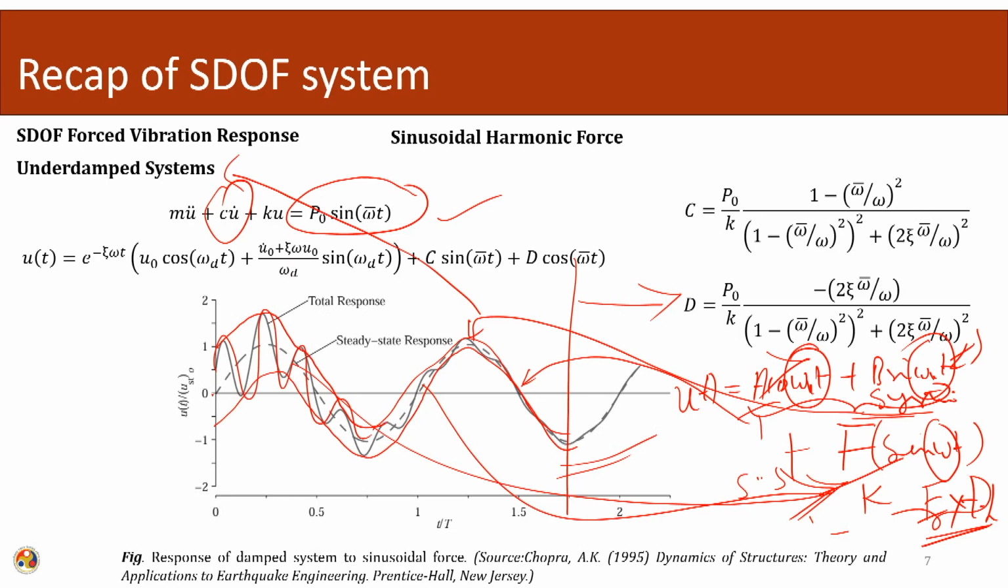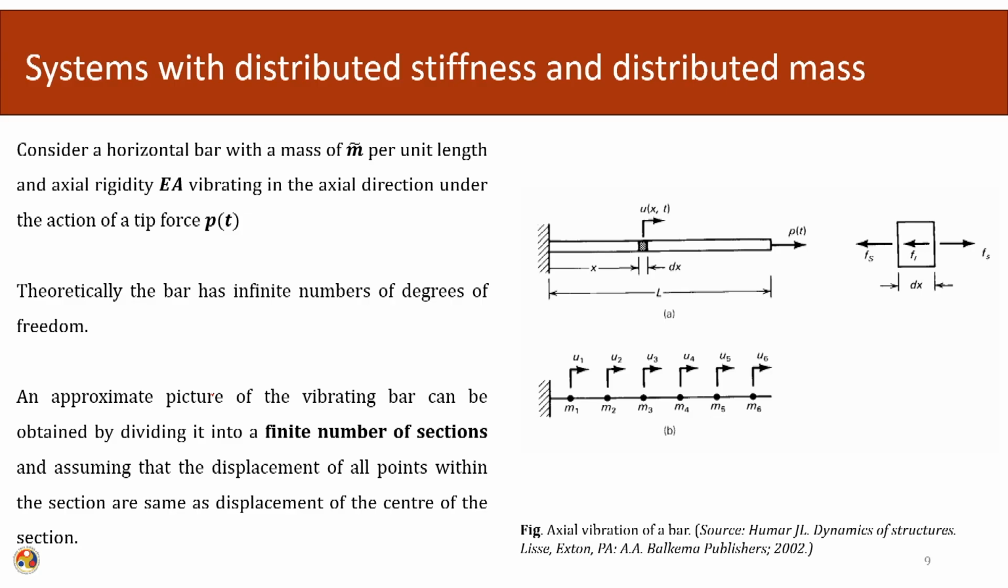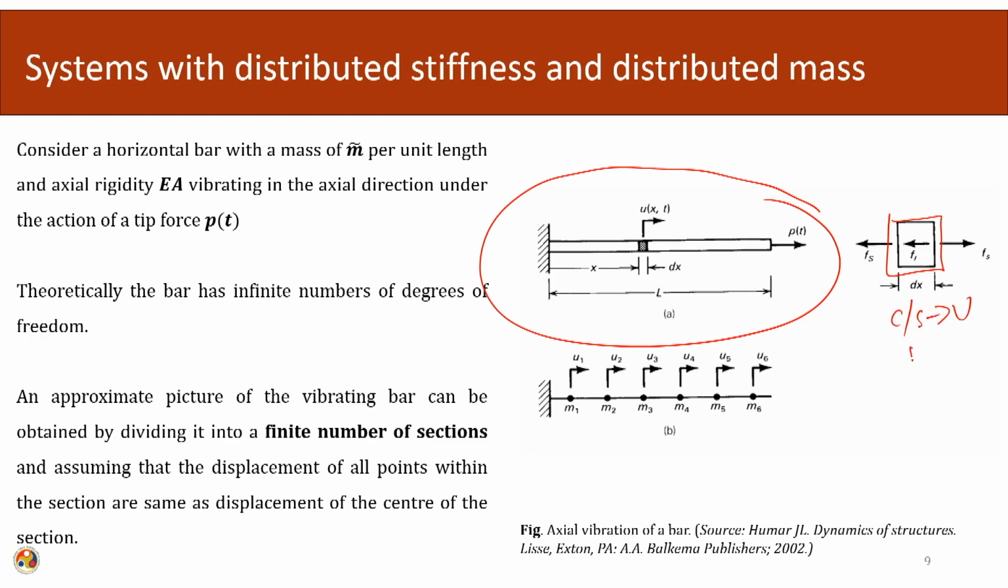So, formulating the equation of motion. What we are going to see now is an actual system. Let us say we have taken a cantilever bar. We are taking a bar with a uniform cross section. The cross section is uniform, the material is the same. So, the material is not changing. And let us say the modulus velocity of the material is A.